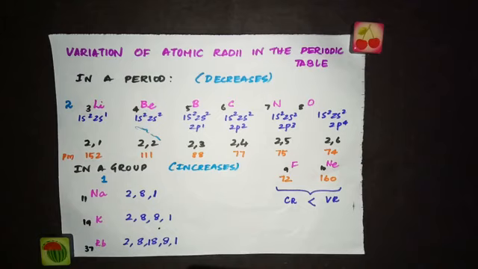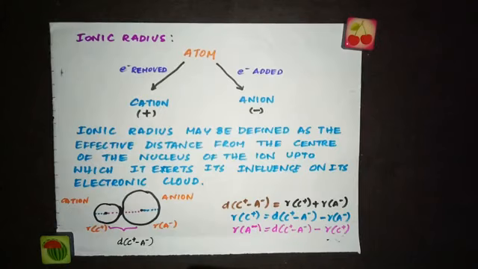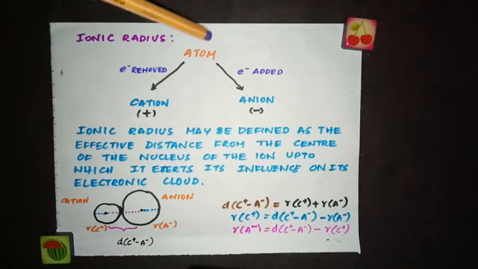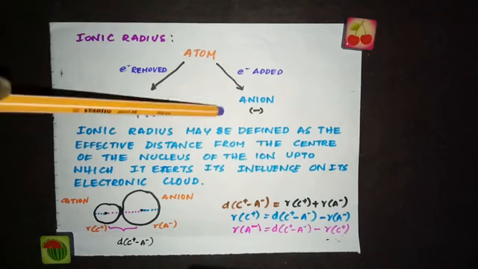So next we are going to see ionic radii. When we say atomic radii, it corresponds to the radius of the atom. When we say ionic radii, it corresponds to the radius of the ions. So how is an ion formed? When you take an atom and if an electron is removed, you get an ion. Same way, when you take an atom and you add an electron, you get an ion.